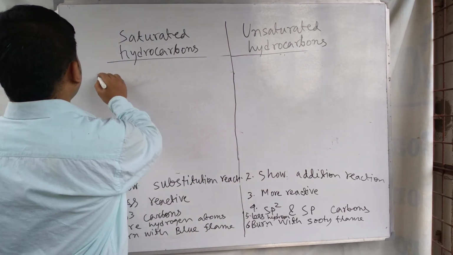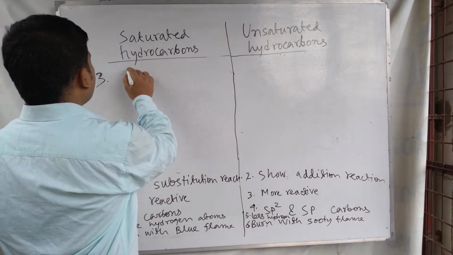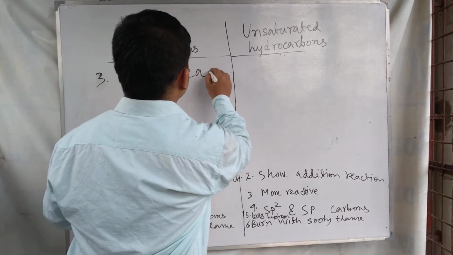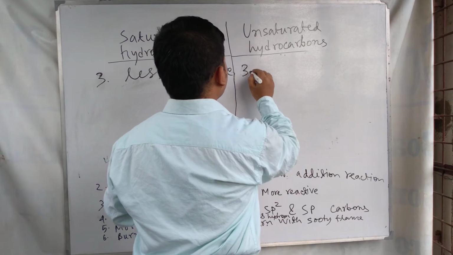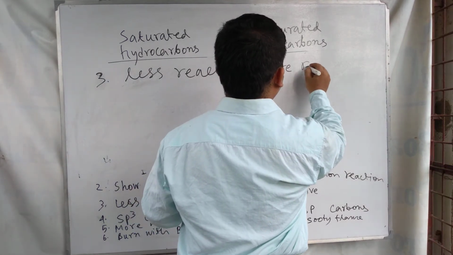The next important difference is that this is less reactive and this one is more reactive.